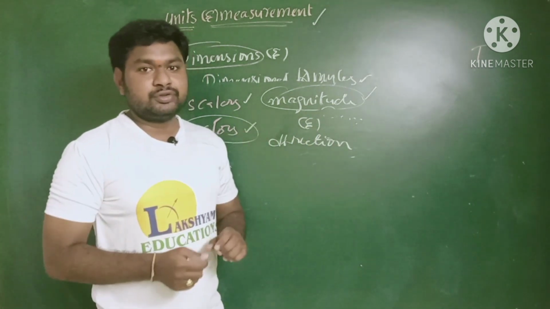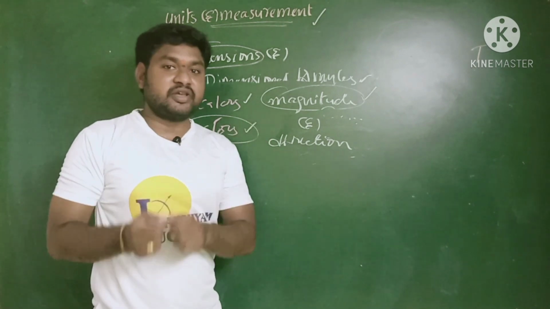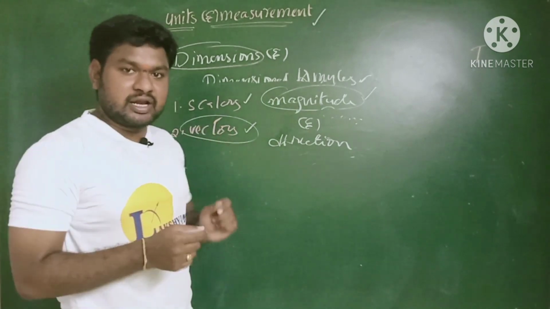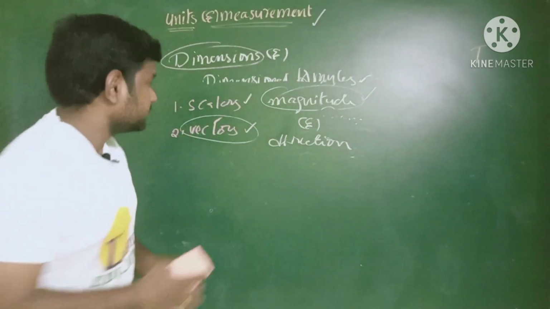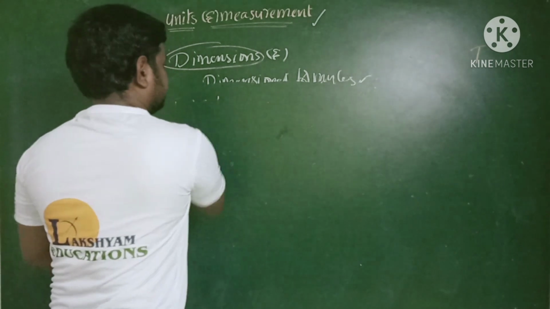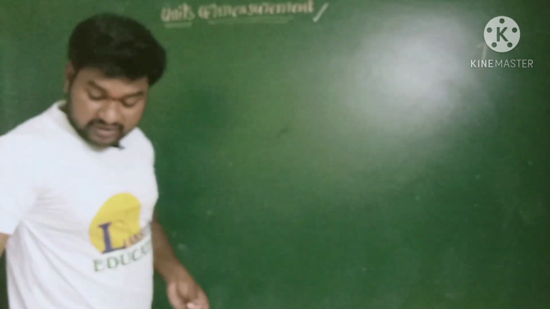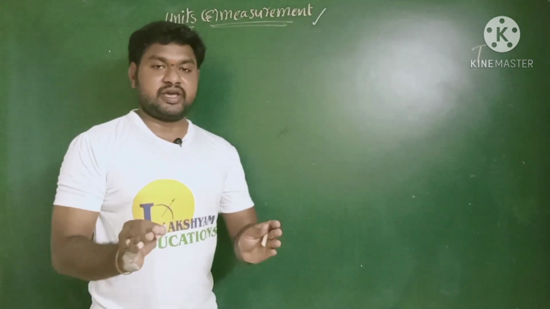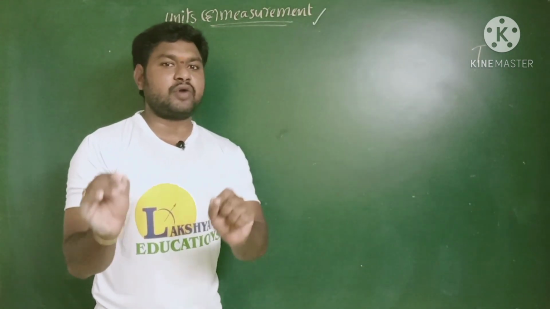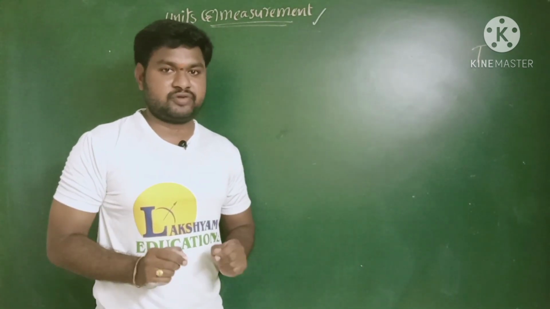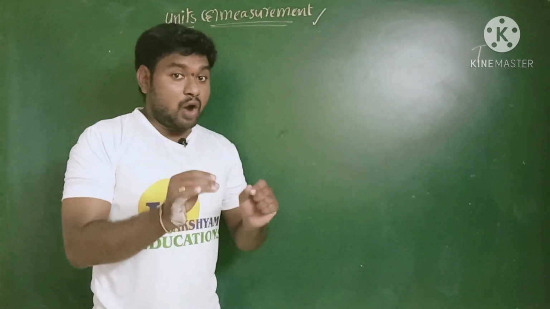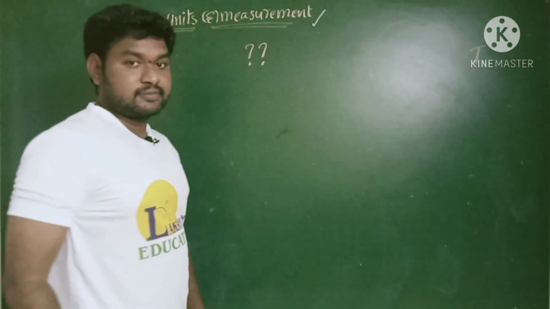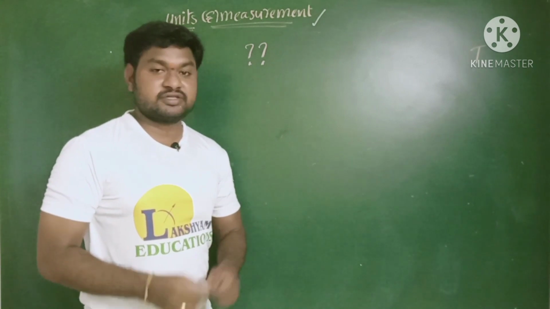So now I will try to give some dimensional formulas for the physical quantities using this. At that time I will discuss scalar and vector also, right? Okay, children. Dimensional formula. So we remember one thing. In which way can we write the dimensional formulas for the physical quantities? This is the most important one. Once again I am repeating. How many ways do we have? Yes, there are two ways.